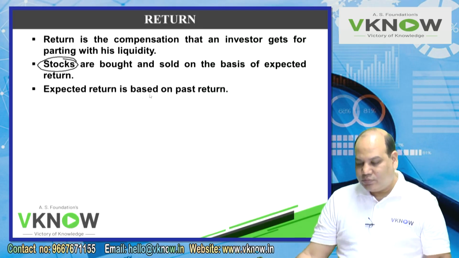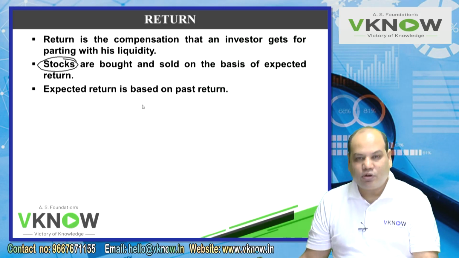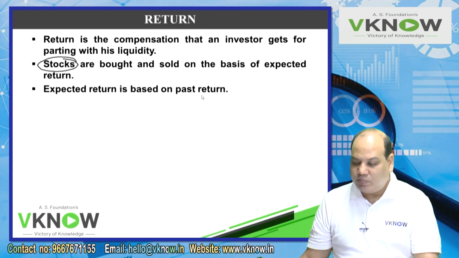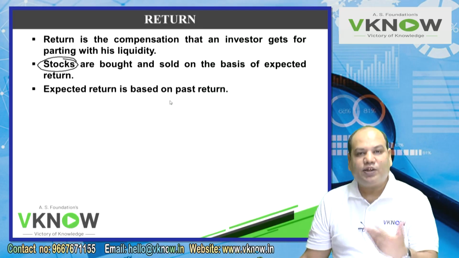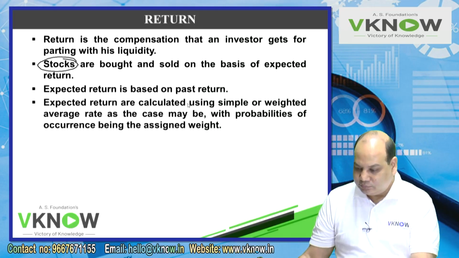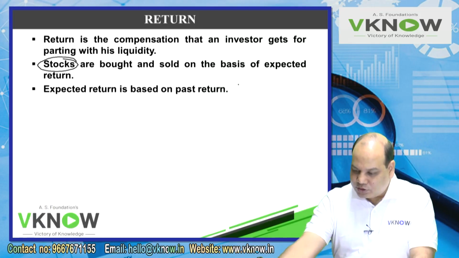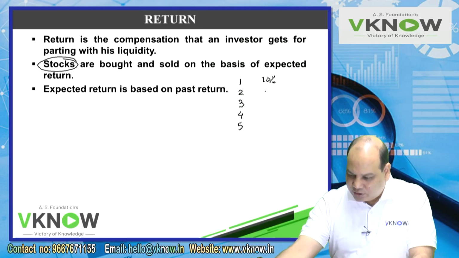Many times, for a company which has been on the stock exchange for a long time, we have the history of past returns, and based on past returns we form an expectation that yes, this average will be maintained. For example, we are going to solve questions like this. In the last 5 years, a company has generated returns like this.